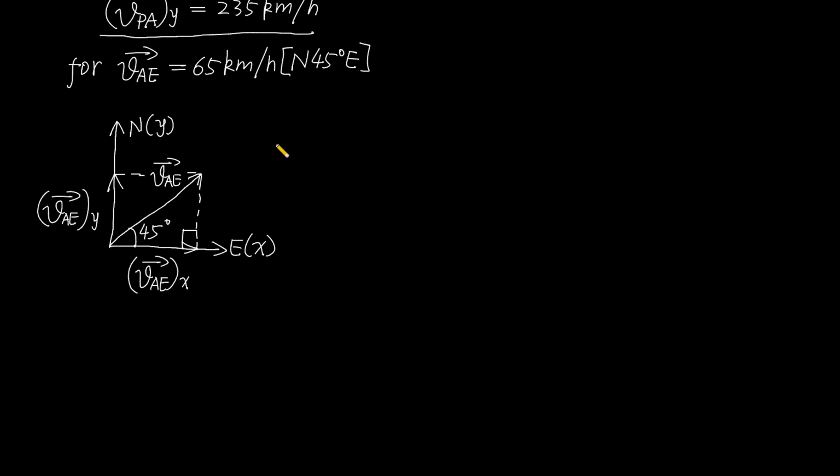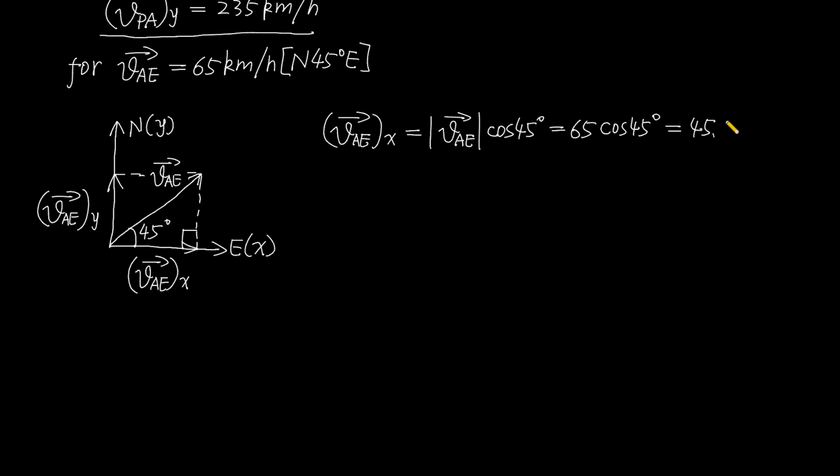Then, from the graph, we can know that its x component just equals its magnitude, the velocity of the air relative to the Earth, its magnitude multiplied by cosine 45 degrees. And this equals 65 multiplied by cosine 45 degrees and equals 45.96 kilometers per hour.